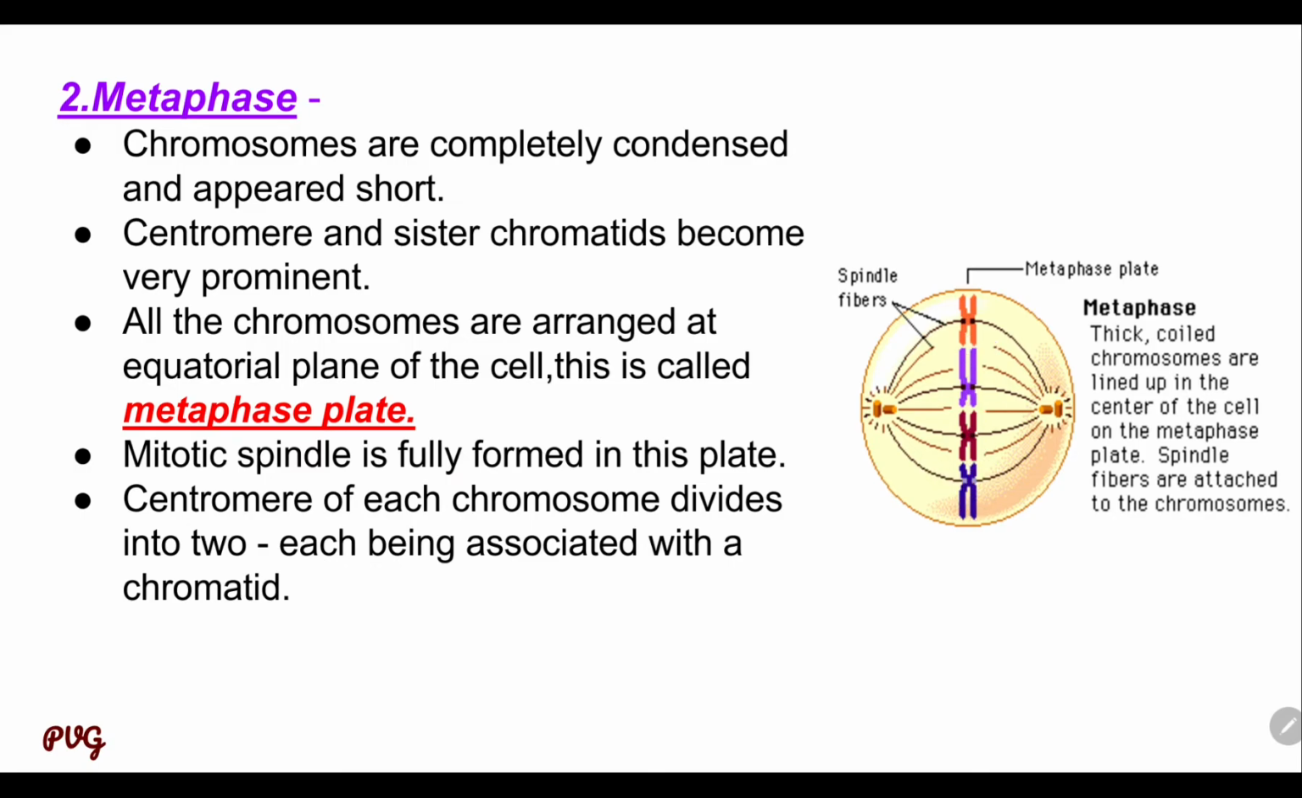So in the metaphase, chromosomes are completely condensed and appear short. Centromeres and sister chromatids become prominent here. Then all chromosomes are arranged at the equatorial plane of the cell, and this is called the metaphase plate. The mitotic spindle is fully formed. Here the spindle fibers are formed, and the centromere of each chromosome divides into two, this one and this one, each being associated with the chromatids.